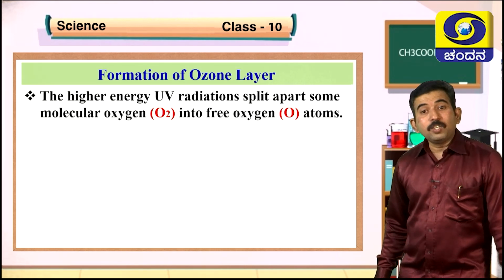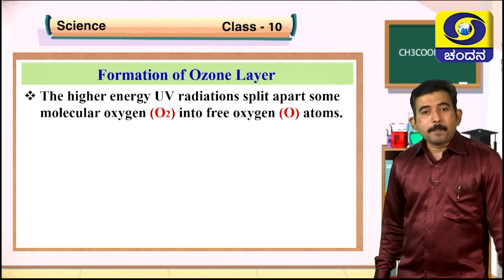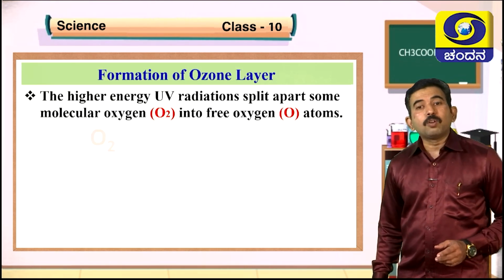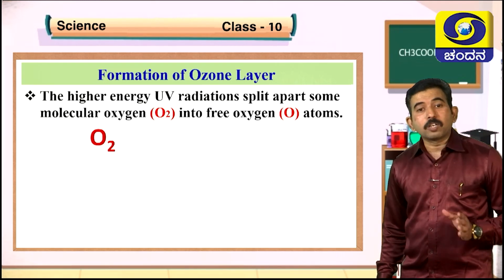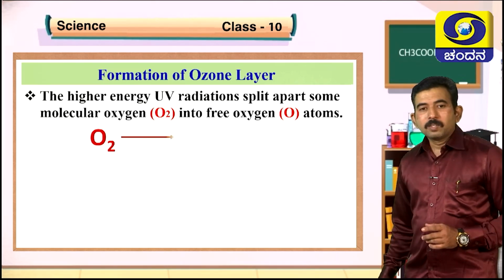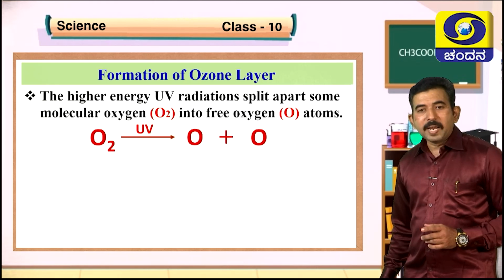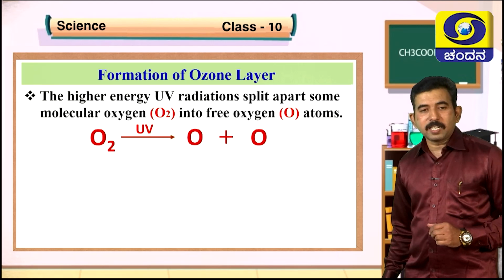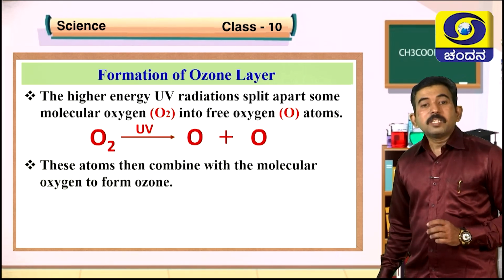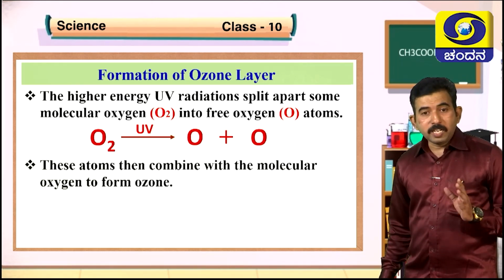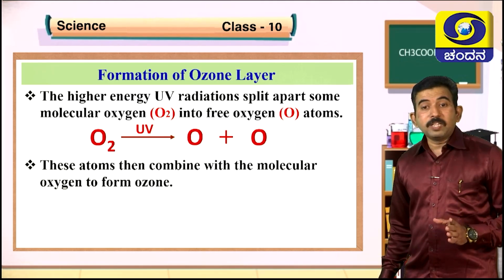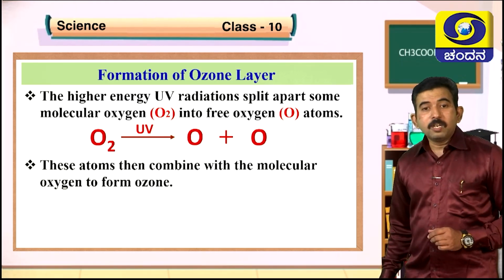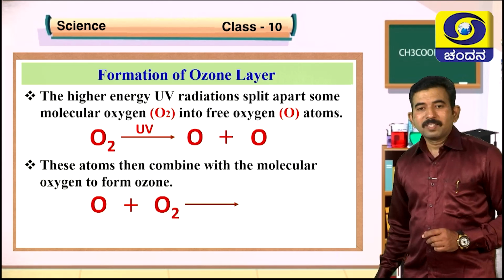The high energy UV radiation splits apart some molecular oxygen into free oxygen atoms or nascent oxygen atoms. Harmful UV rays break the oxygen molecule into free oxygen atoms. These atoms are highly reactive. They combine with the molecular oxygen to form ozone. You can see here.